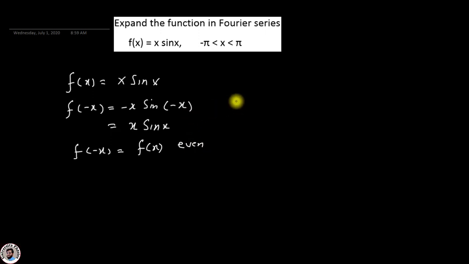And for an even function, we know that the value of bn is equal to 0. Now, in this case, we have to find the value of an and the value of a naught. In the equation of the Fourier series, we have bn, an and a naught. Here bn is equal to 0 because the function is even, and we have to find only a naught and an. First, we find the value of a naught.